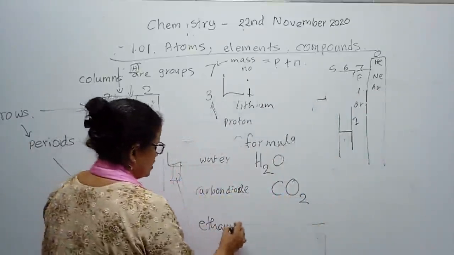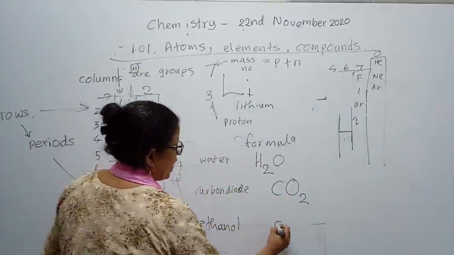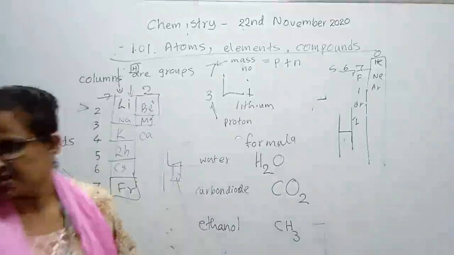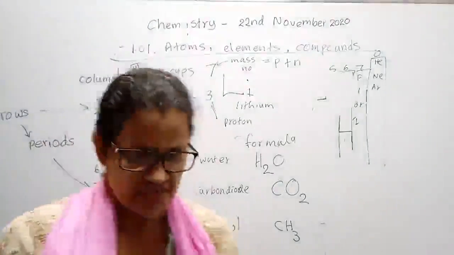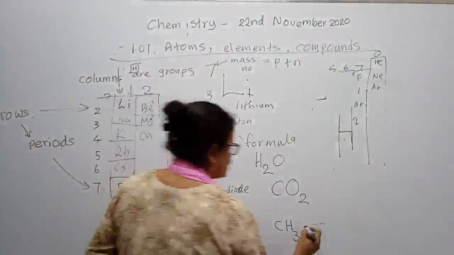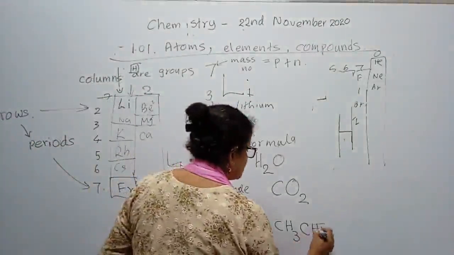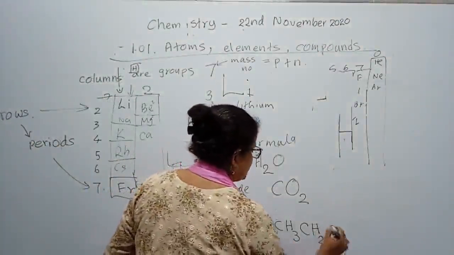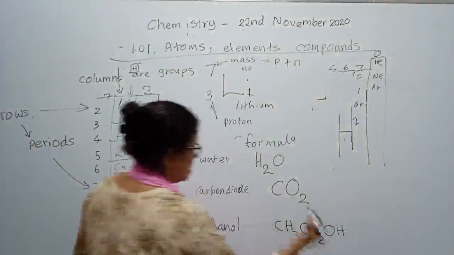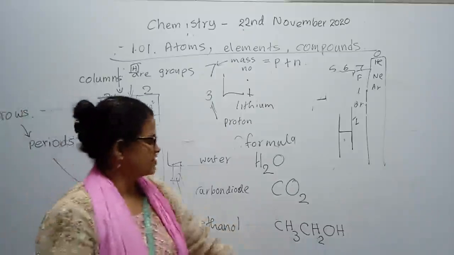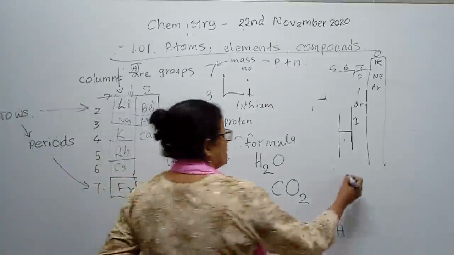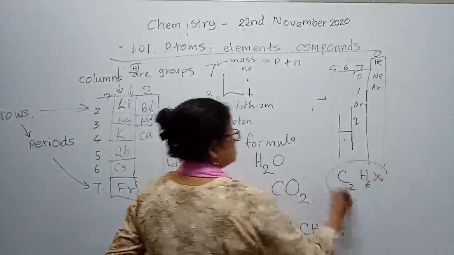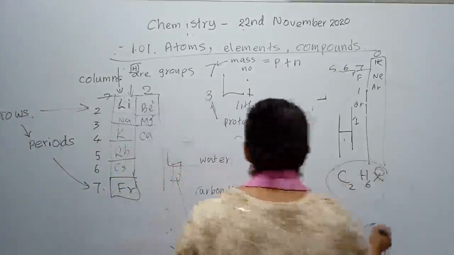See, in ethanol, the first carbon is joined with three hydrogen, so we say CH3, and the second carbon is joined with two hydrogen, we say CH2, and then with oxygen one hydrogen is joined. So its formula you will write like this. You don't write C2H6O, that is wrong. This is the correct formula.